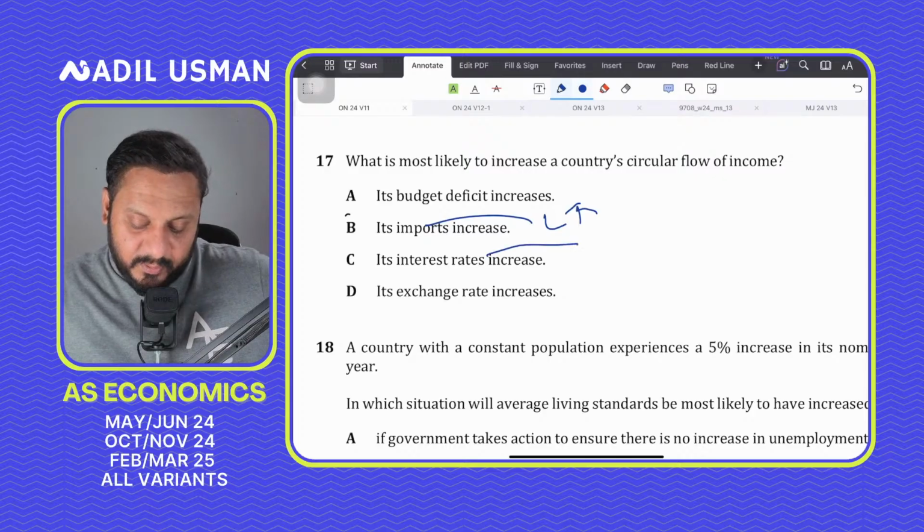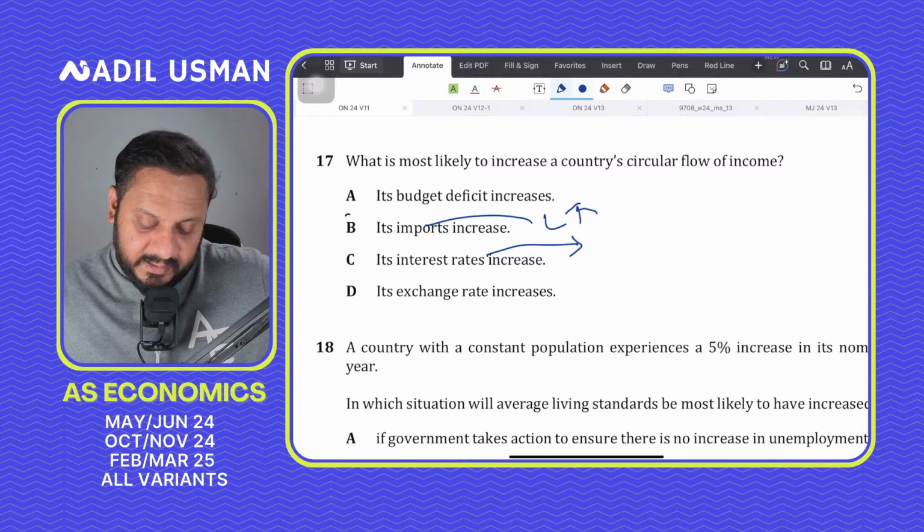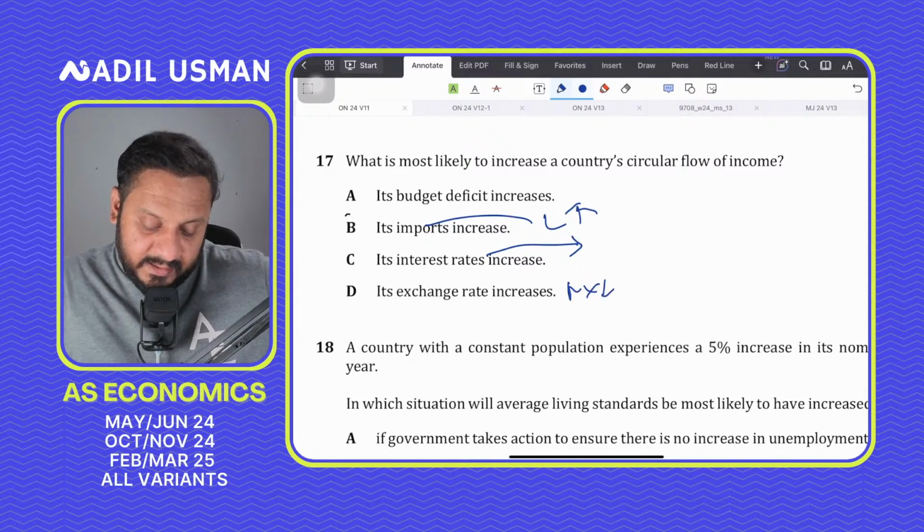Increasing interest rates would basically reduce AD and consumption. So again, this is not a good option. Increasing exchange rates would again have a dampening effect on net exports. So no. A is the correct answer.